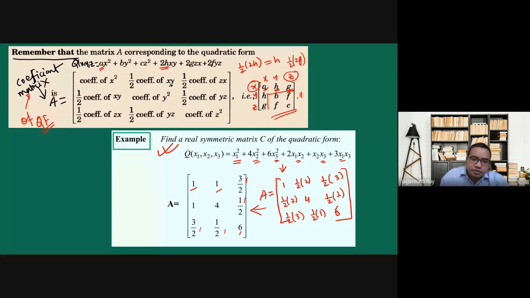For a given coefficient matrix, we can find the quadratic form. And for any given quadratic form, we can find the coefficient matrix. The use of quadratic form is actually tremendous. There are so many applications of quadratic form, so that is why it is very, very important. If you study in the 7th semester, there is a subject called optimization technique. Those who are in the computer science department and have optimization techniques will find this quadratic form very useful.